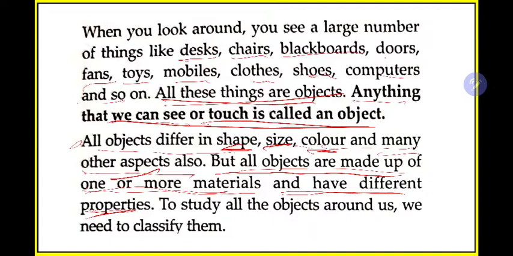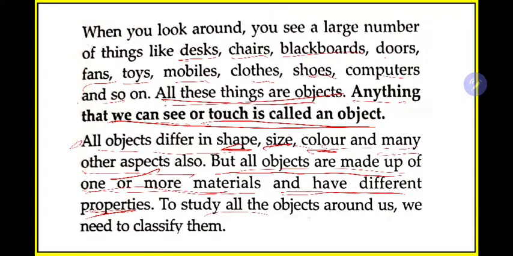If you consider your mobile phone, whichever you are using now, this mobile phone is not made by only one part. There will be a number of parts. Camera is there, touch screen is there, the battery is there, charger is there. All together is constituting the mobile phone. So these are all materials which are united together to form the object.